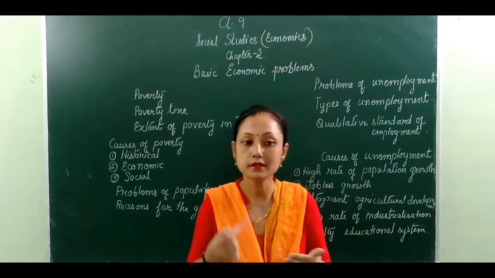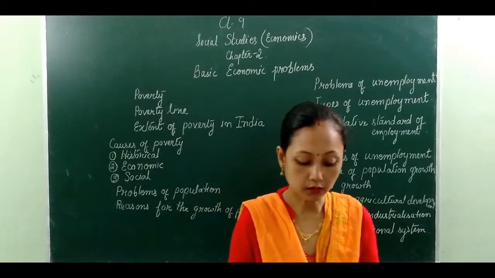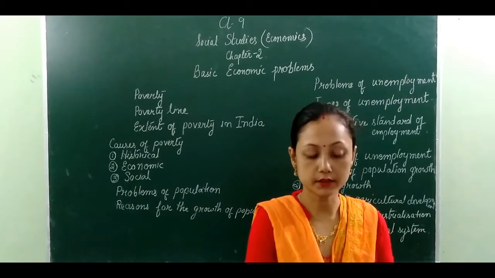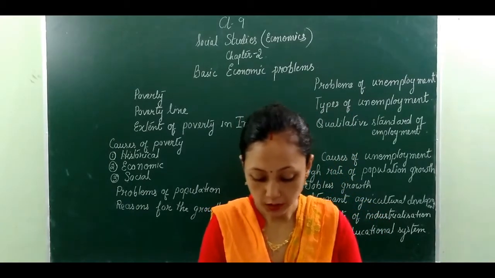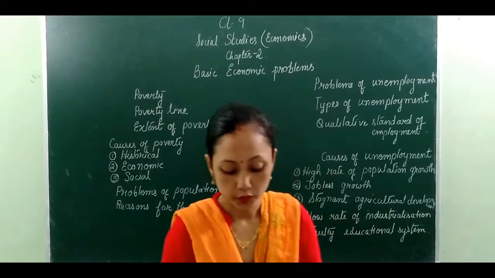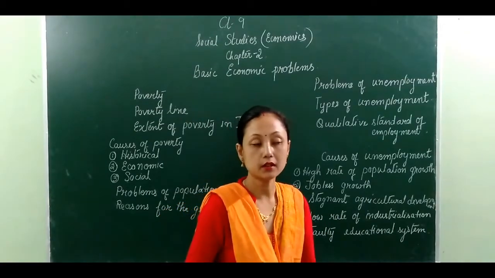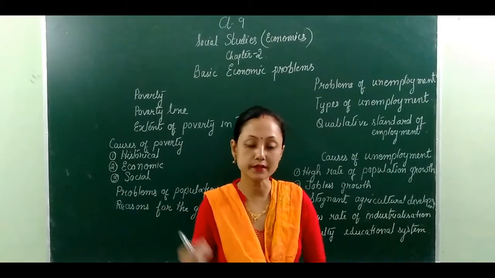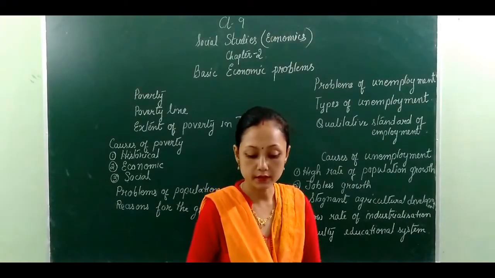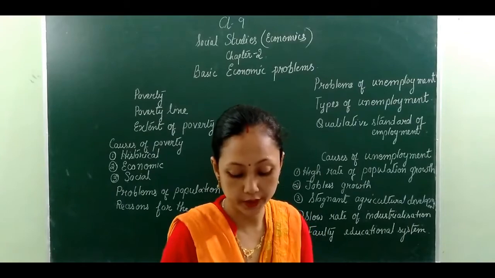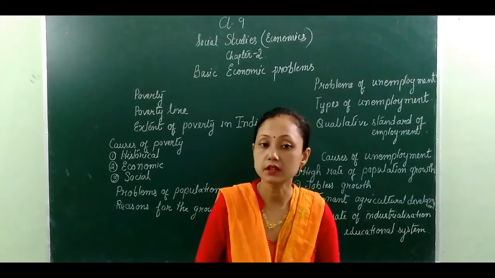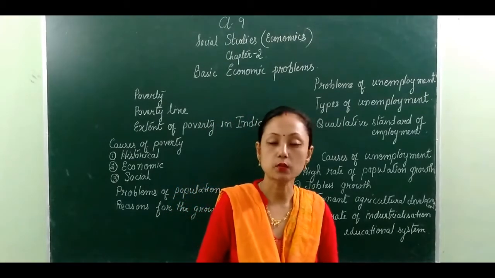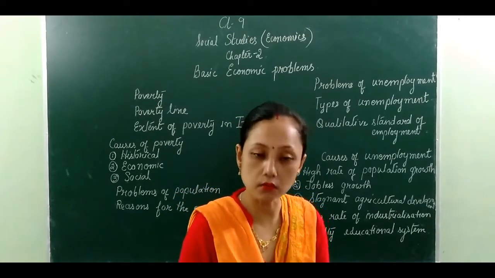Now, how is the population of our country calculated, or how is it identified? Here we find that in a census, which means the records given on a year-to-year basis, according to the census of 2011, the population of India was 121 crores.